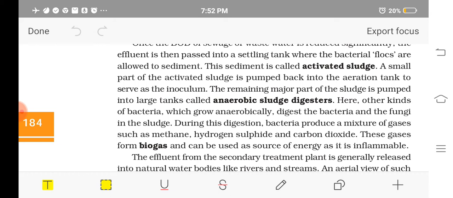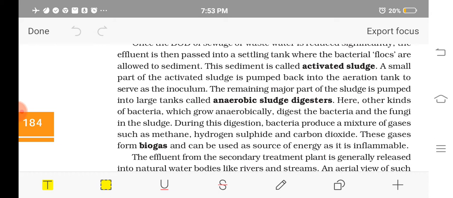Like how we add curd to milk to convert that milk into curd. Why are we adding curd? Curd is added as the inoculum, which starts the culture. The curd contains bacteria only, and bacteria is added to the milk to convert it into curd.